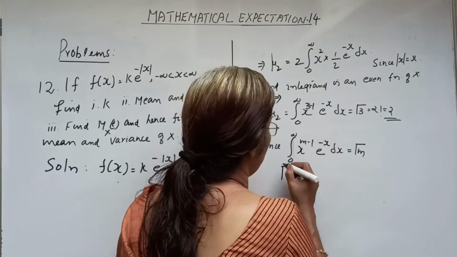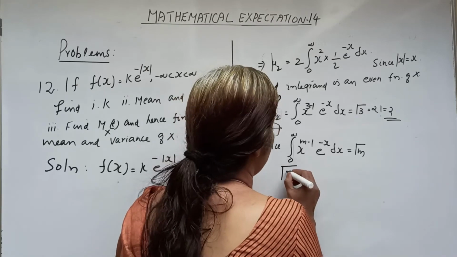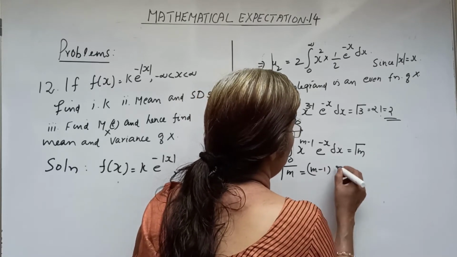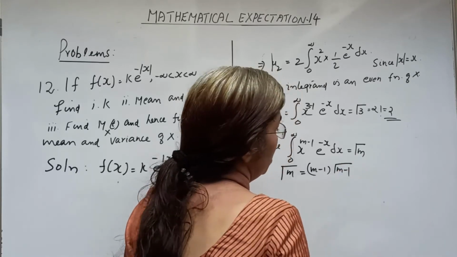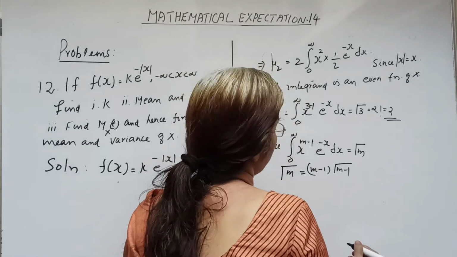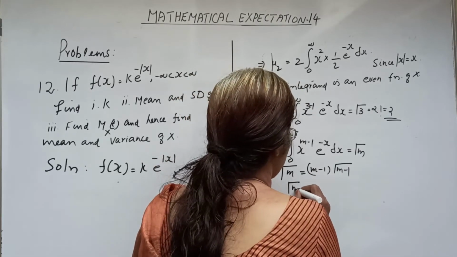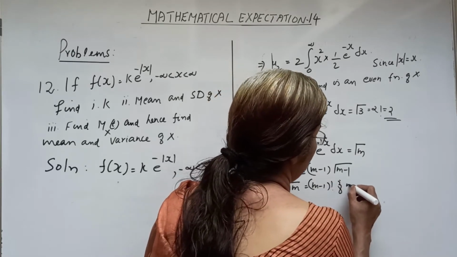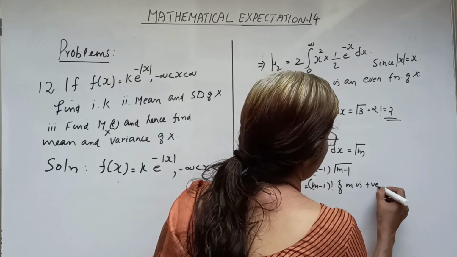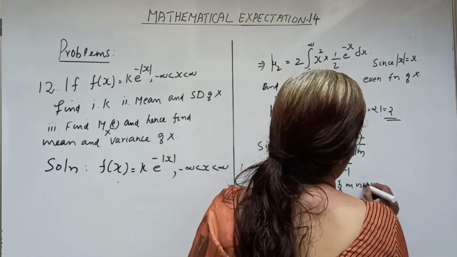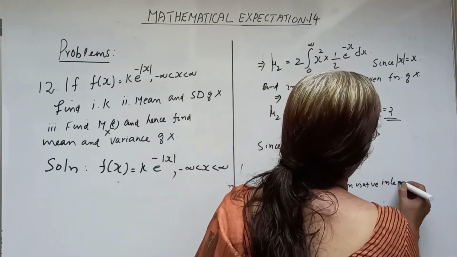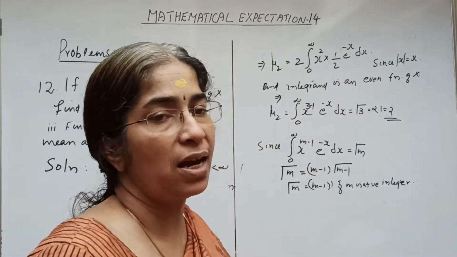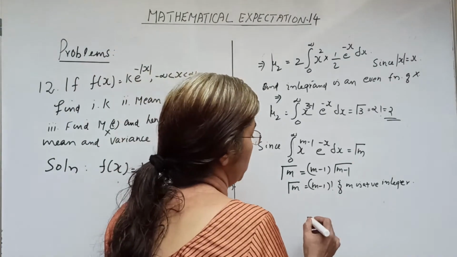Also we have discussed the gamma integrals and their properties. Gamma m equal to m minus 1 into gamma m minus 1, which is the recurrence relation, and gamma m equal to m minus 1 factorial if m is a positive integer. So we have obtained gamma 3 as equal to 2 factorial.